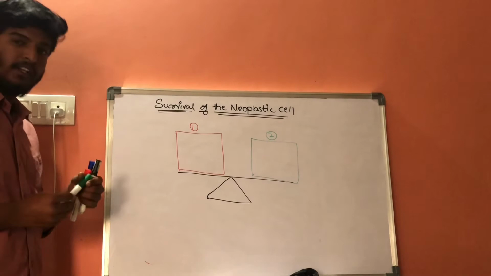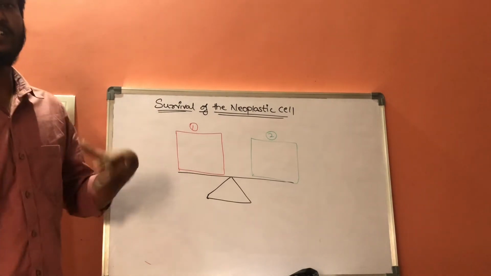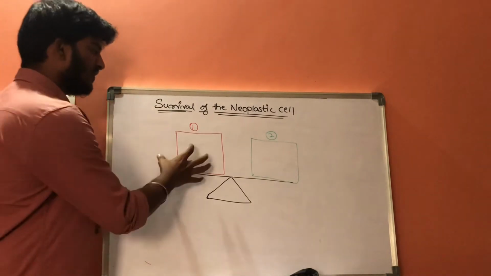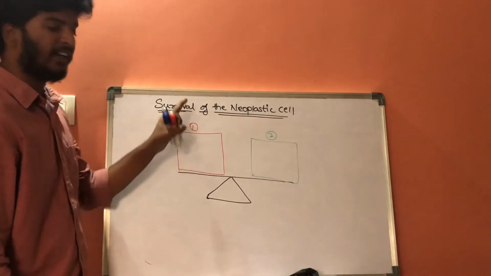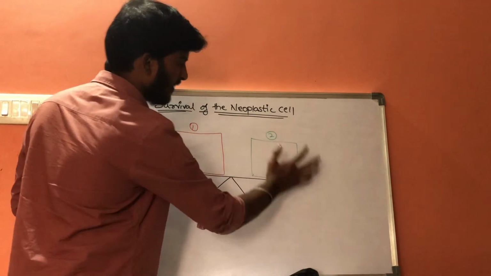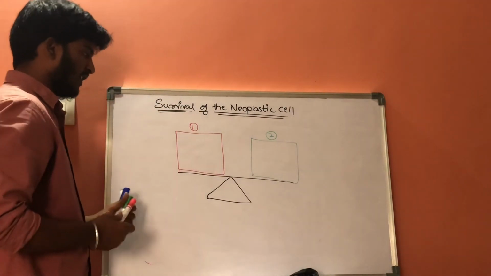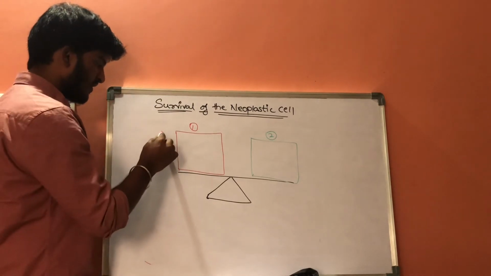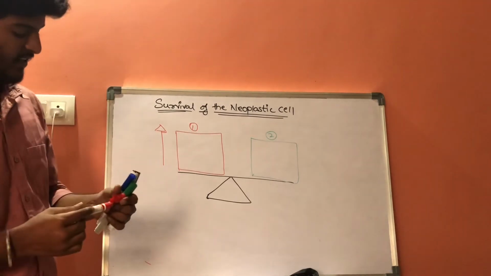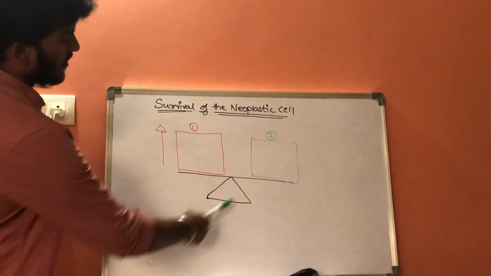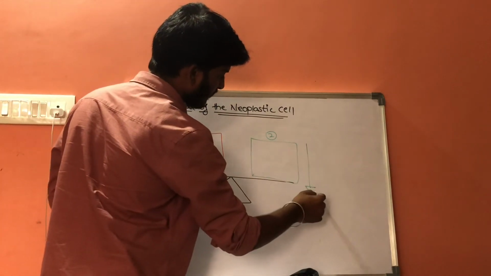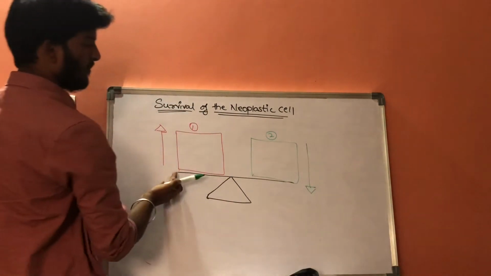To increase the survival capacity of this neoplastic cell, the function of the first gene should be increased, and the function of the second gene should be decreased.